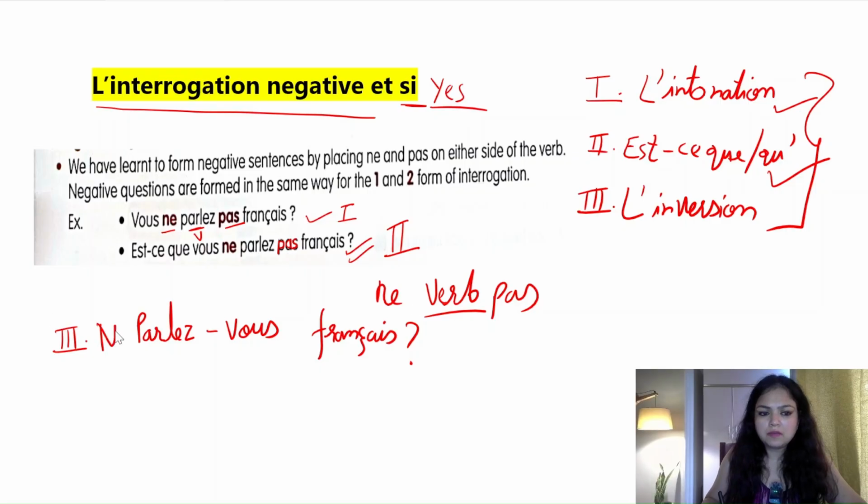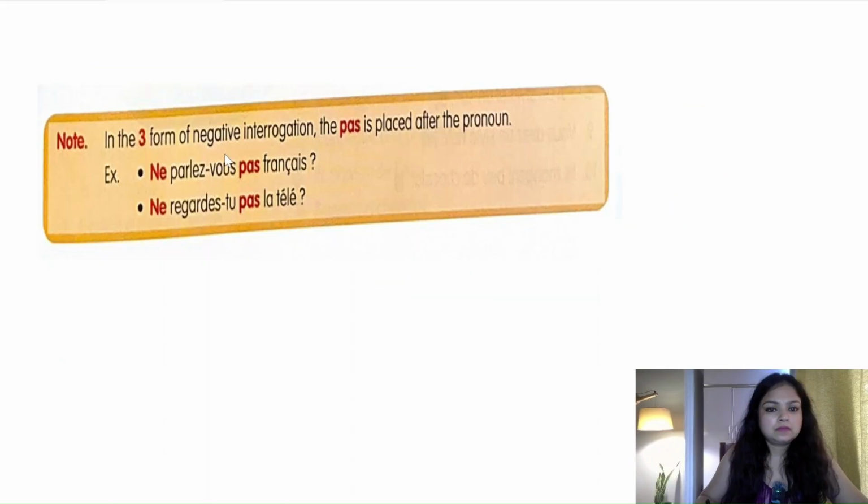So ne will come before the verb, but pas will not come after the verb, it will come after the pronoun, which is vous. So it will be ne parlez-vous pas français? This also means don't you speak French? Here are some examples of the negative form of inversion: ne parlez-vous pas français? Ne regardes-tu pas la télé? So in the negative form, the pas is placed after the pronoun in the third form, which is inversion.